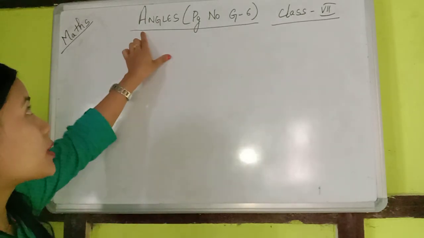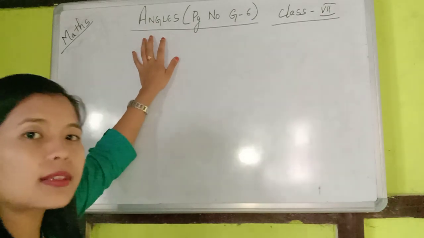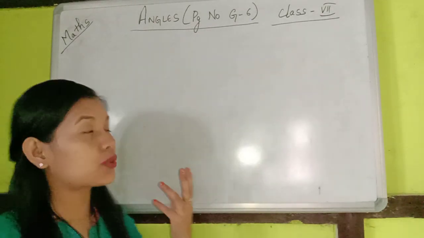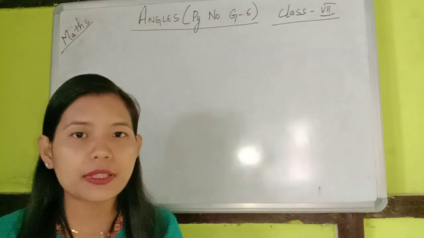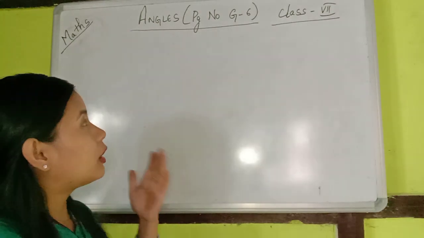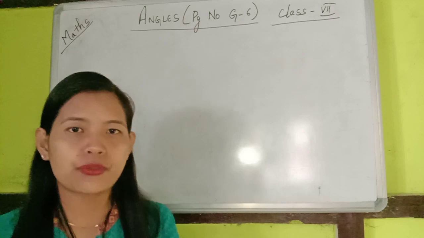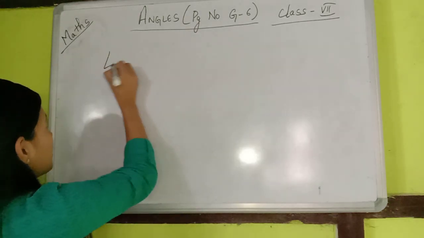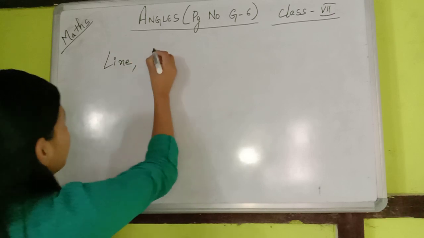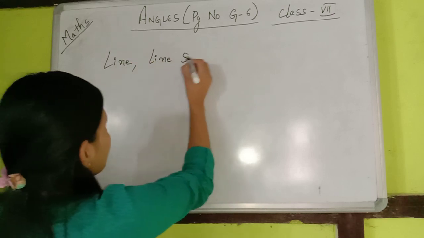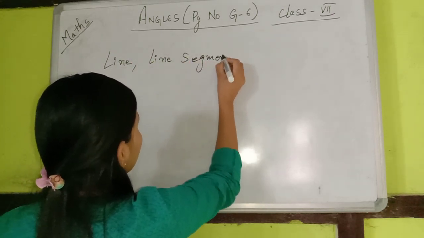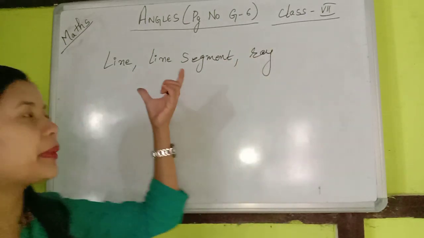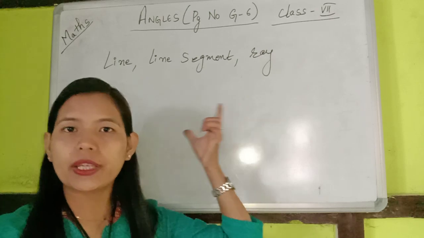Before we start with this chapter, angles, I want to introduce you to a few basic terms that are important for your study about geometry. First, line, another one is line segment, and ray. These are the three basic things that we need to know in geometry.